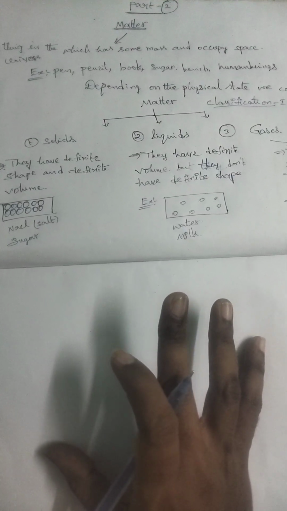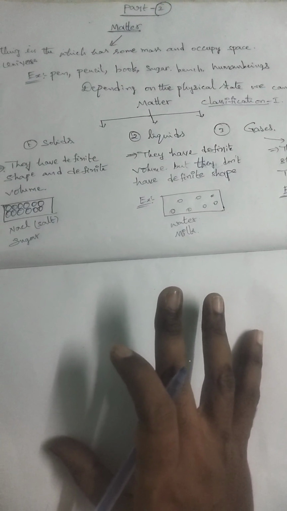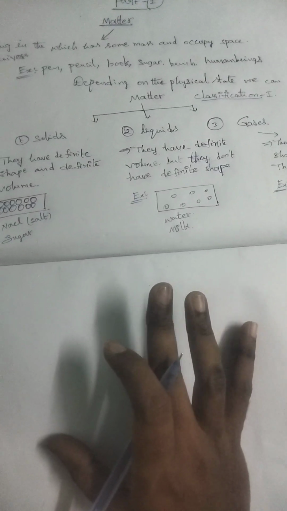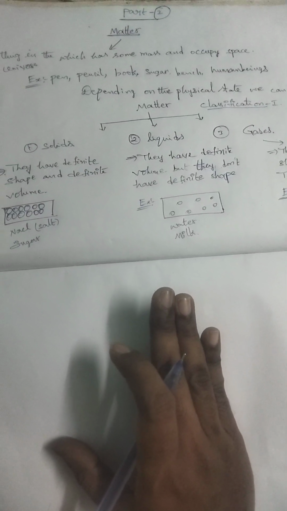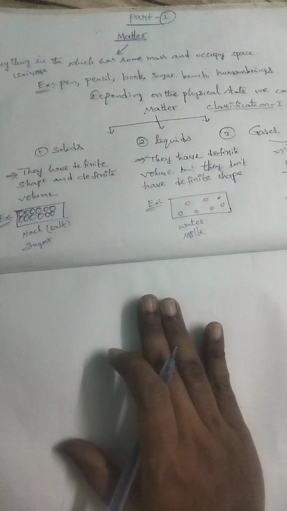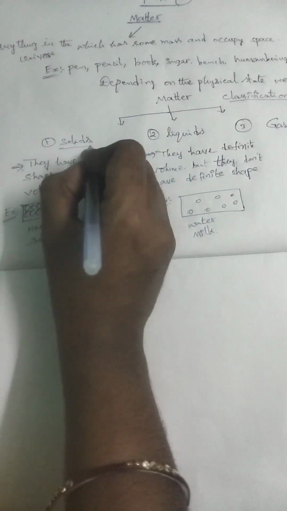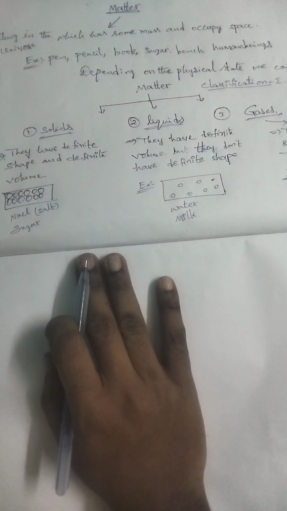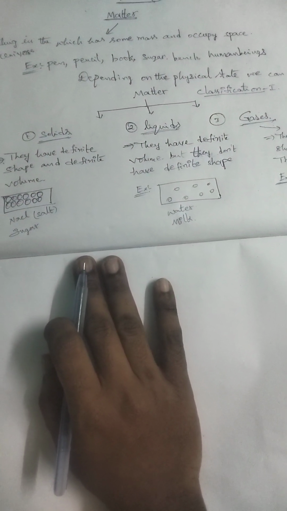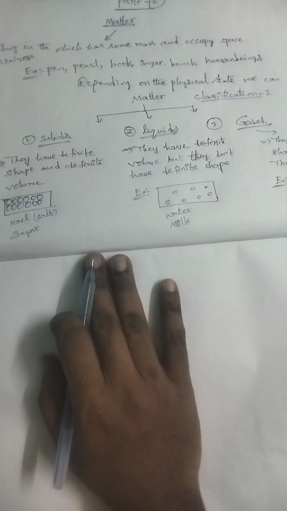Classification 1 depends on the physical states of the matter. Depending on the physical state, we can classify the matter into three types. What are those? Solids, liquids and gases. What are solids? They have a definite shape and definite volume.